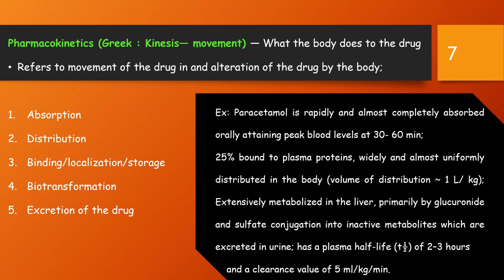For example, whenever paracetamol is ingested, it is rapidly and almost completely absorbed orally, and it attains its peak blood level within 30 to 60 minutes, out of which 25% is bound to plasma proteins, and it is widely and almost uniformly distributed in the body. It is extensively metabolized in the liver, primarily by glucuronide and sulfate conjugation into inactive metabolites, which are excreted in urine, and has a plasma half-life of 2 to 3 hours and a clearance value of 5 ml